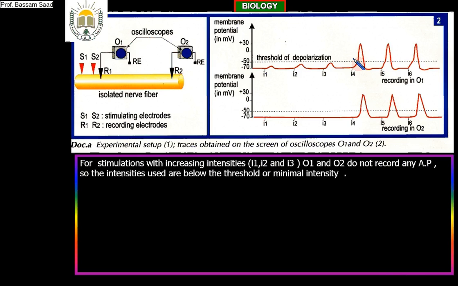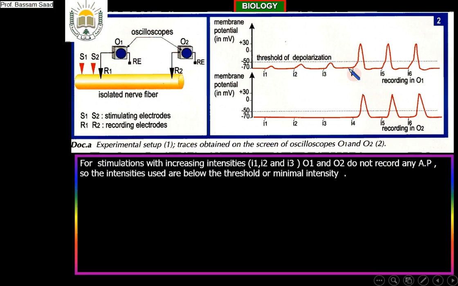Is it below the threshold? No, of course it is not below, because it produces an action potential. But because it is the first stimulation that is producing an action potential, maybe it is equal to the threshold. Maybe it is the minimal intensity, or maybe it is greater, because it produces an action potential.